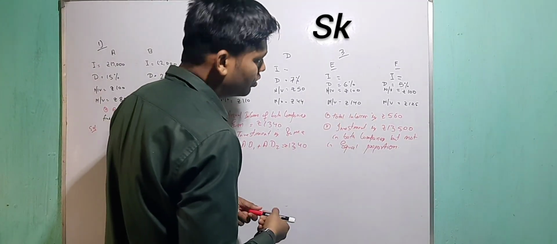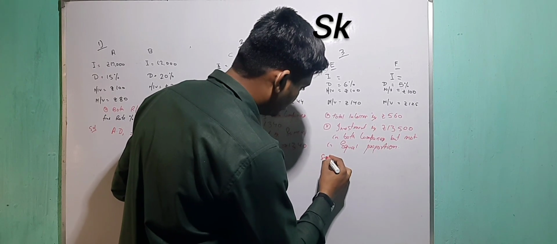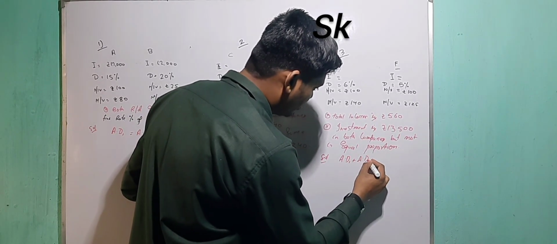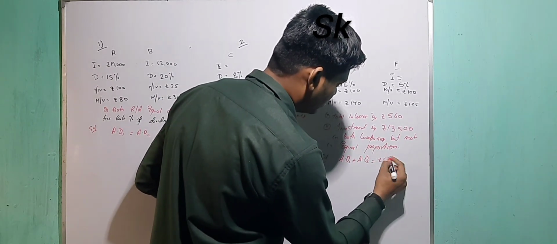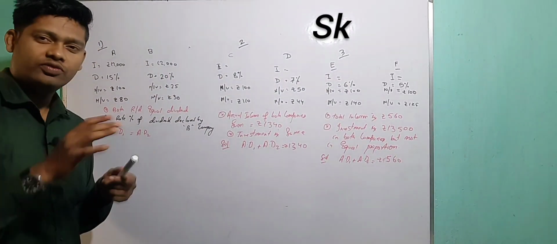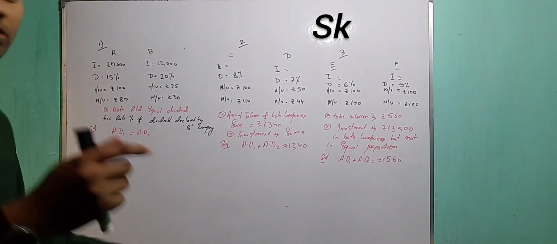Total income is this one, total means the same thing when you add this one. So solution: annual dividend 1 plus annual dividend 2 is equal to rupees 560, that's what I'm writing, 560. Up to here it's very clear. Yes sir, it's very clear.